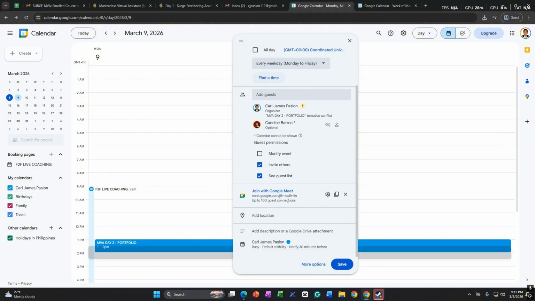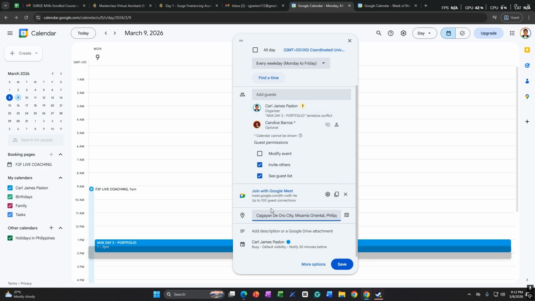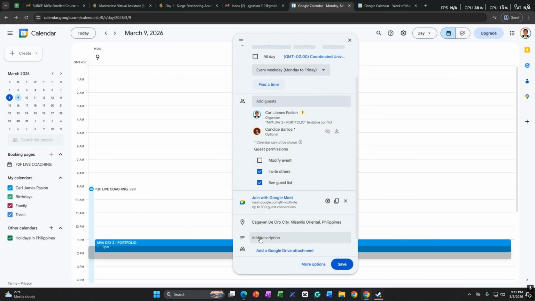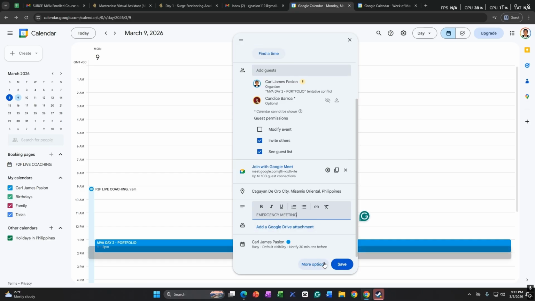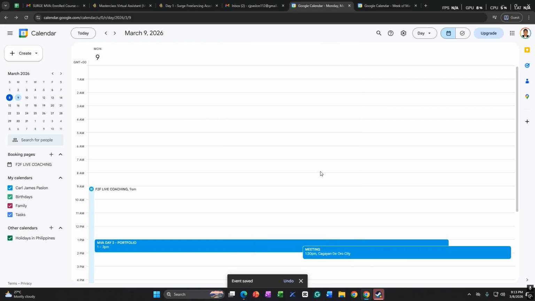You can also modify that one, and you can copy paste the Google Meet link, and you can also add a location, Rian de Oro, that one, and then add a description, say emergency meeting. And then once you're done, you can click save. Yes, and now we're done.